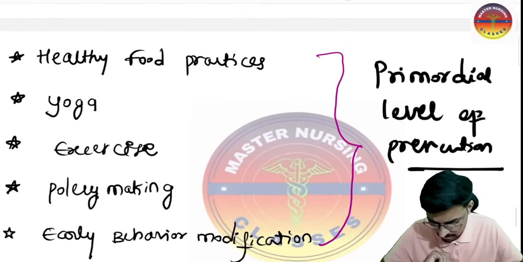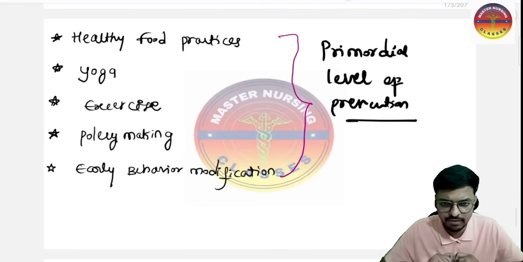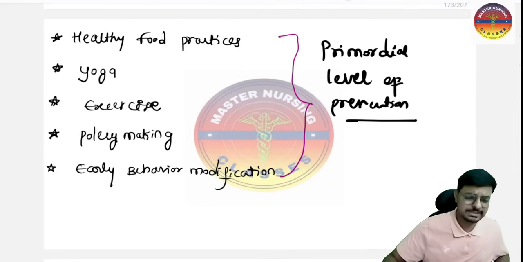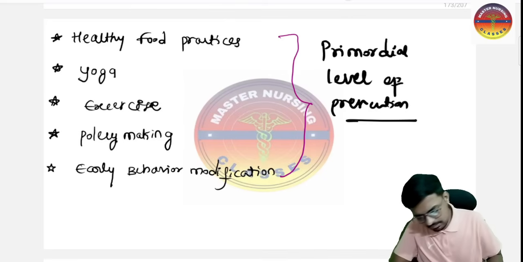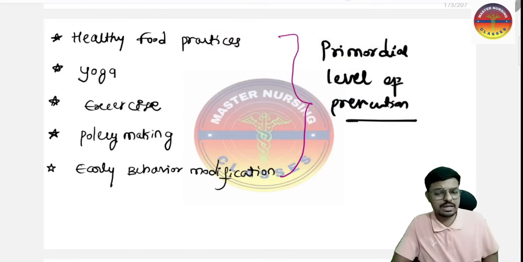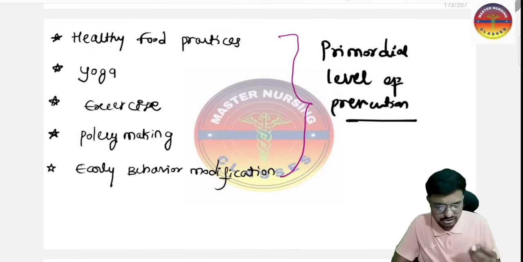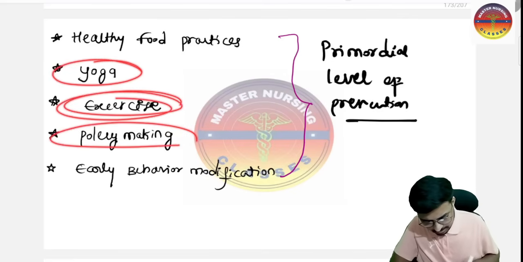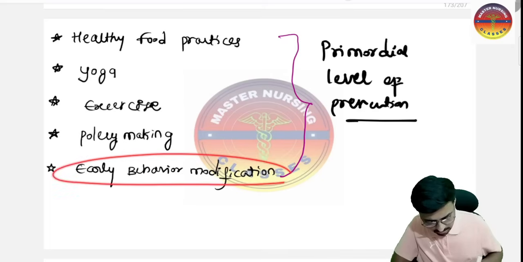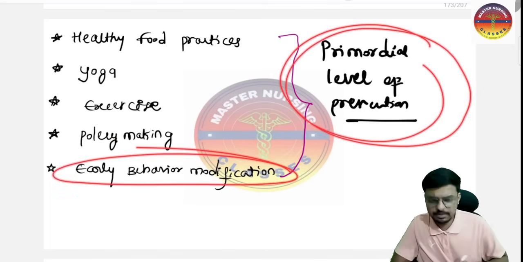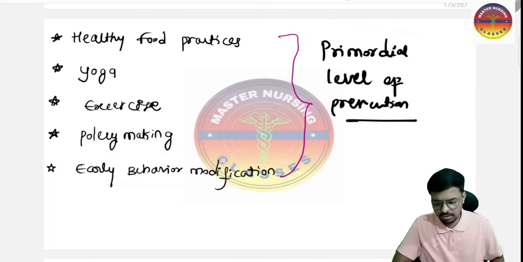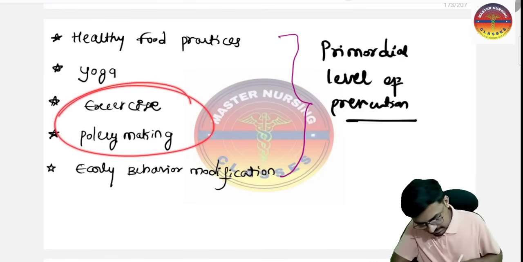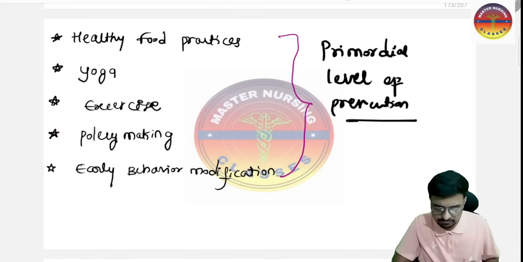Now you tell me the very important examples which are the examiner's favorite, where the examiner will very frequently strike these questions. Healthy food practices is which level of prevention? Remember, healthy food practices means we are reducing the risk in the future. So that is the primordial prevention. Yoga, early exercises, policy making, and early behavioral modification are all part of the primordial level of prevention. Please keep in your mind, these examples are the examiner's favorite, especially exercise, policy making, and healthy food practices.